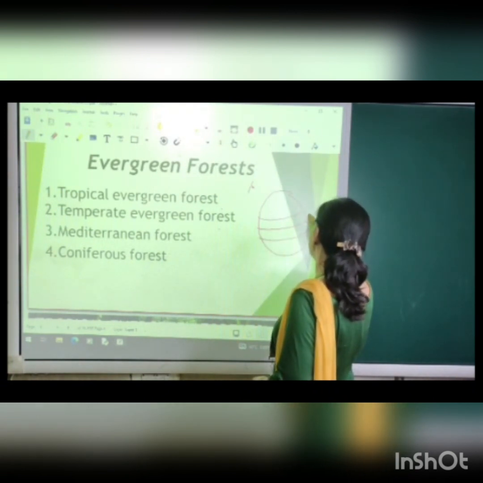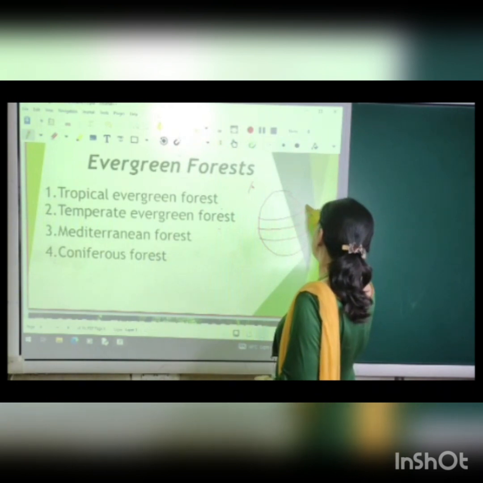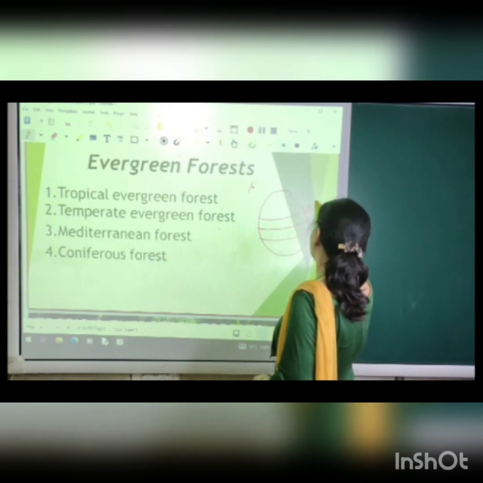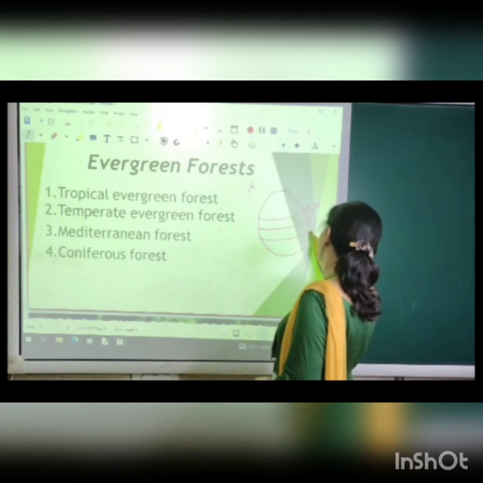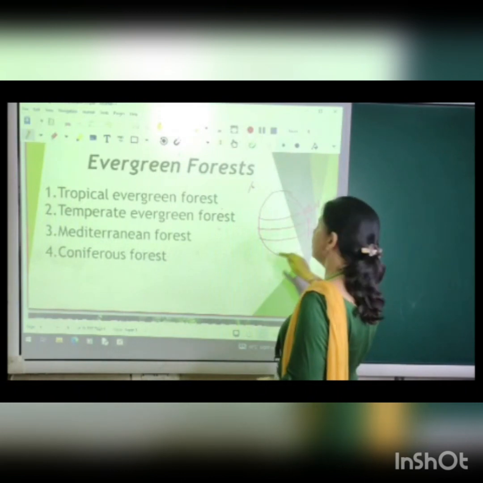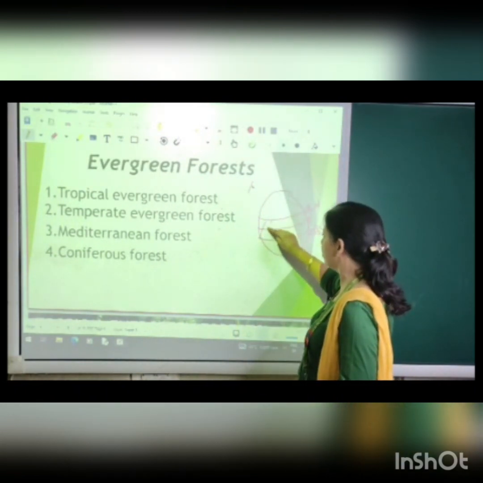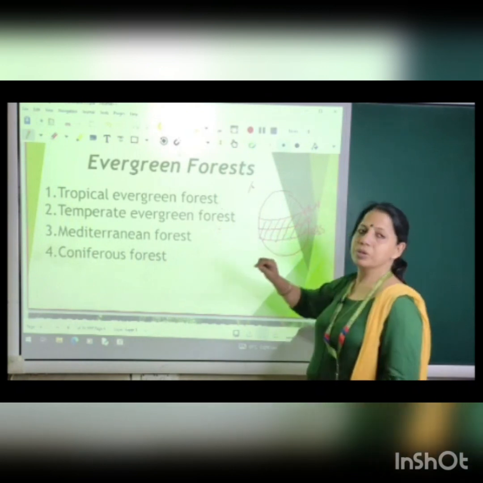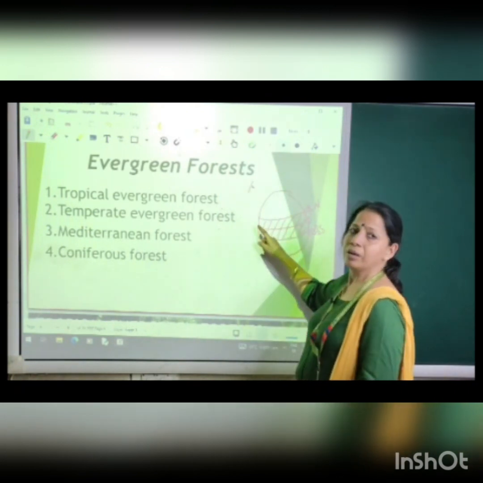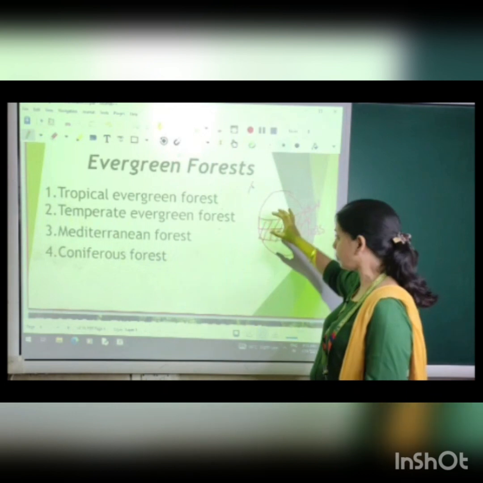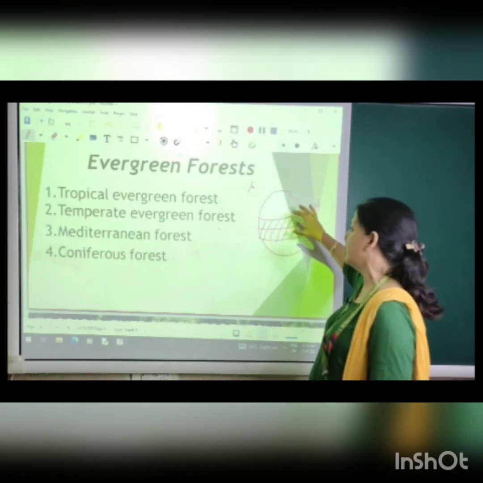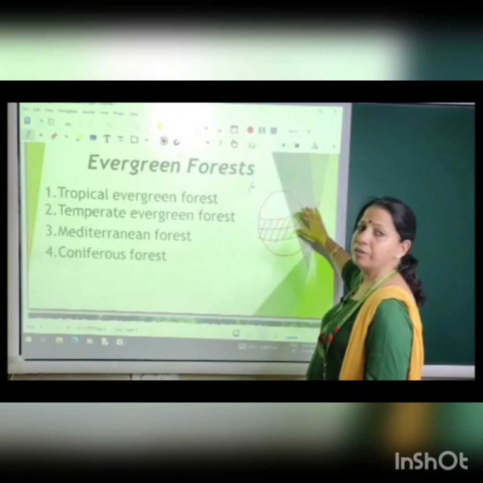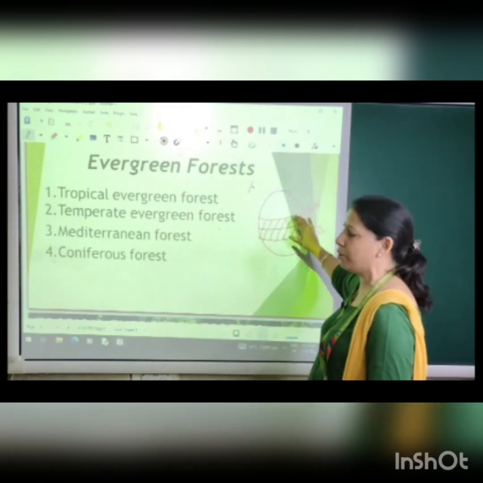Now suppose this is the 0 degree equator, you have 23.5 degrees north as the Tropic of Cancer and 23.5 degrees south as the Tropic of Capricorn. This particular region of the earth is the hottest part of the earth, you all know that. So this is the place where you have the tropical evergreen forest. All the countries, all the places which lie between this region will have the tropical evergreen forests.